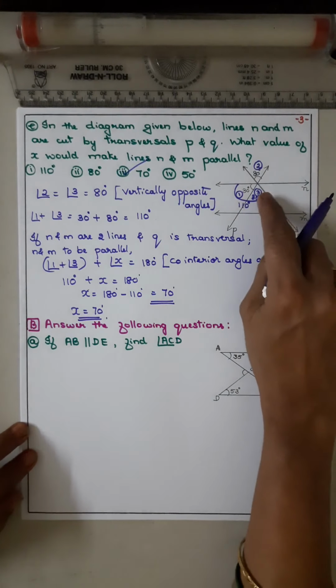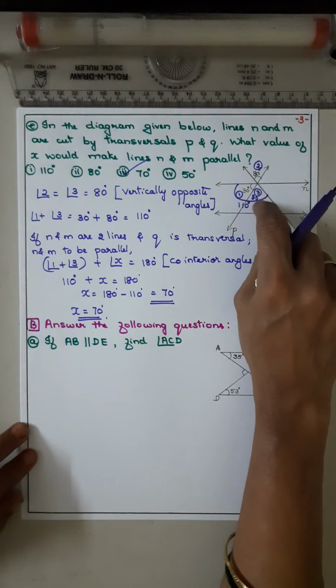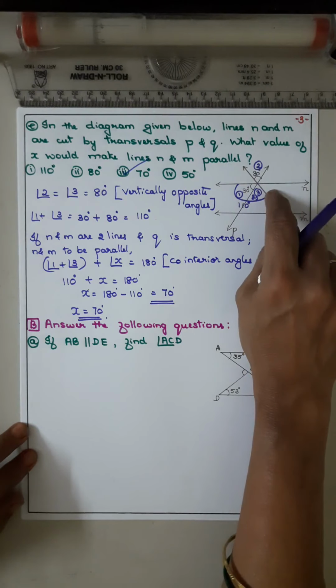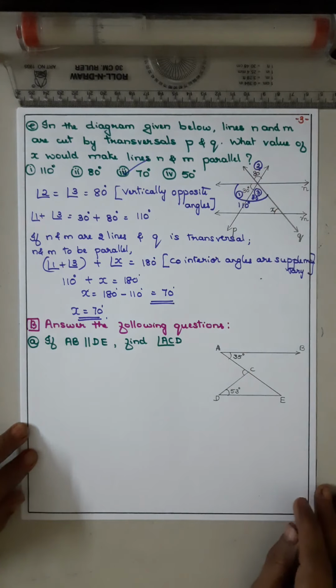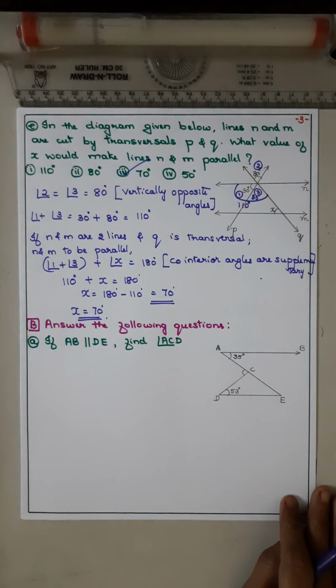Find this angle using vertically opposite angles, add both, and this angle plus x should be supplementary, co-interior angles. So we have completed question number E.